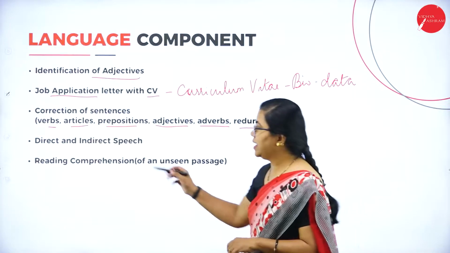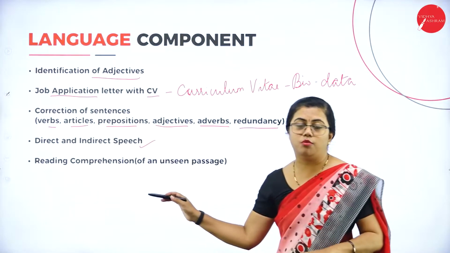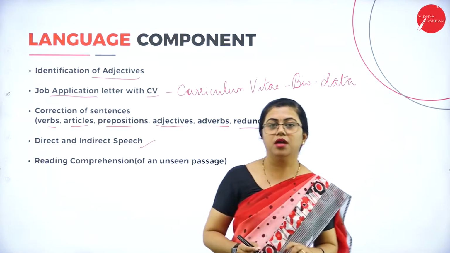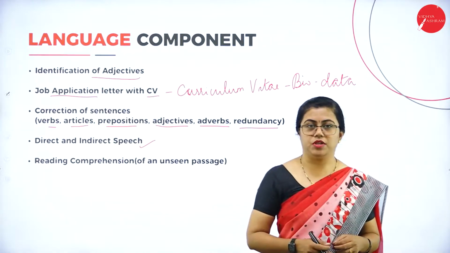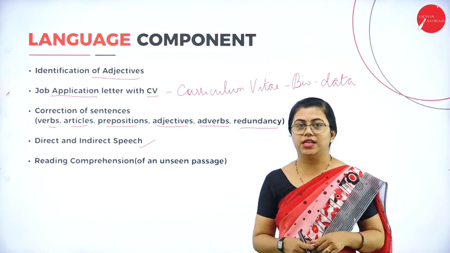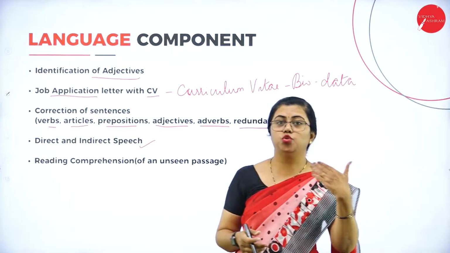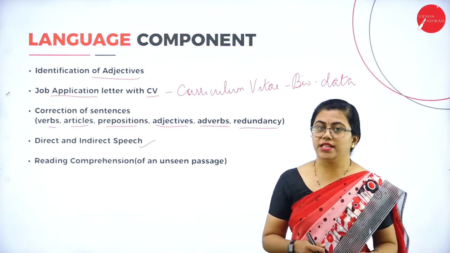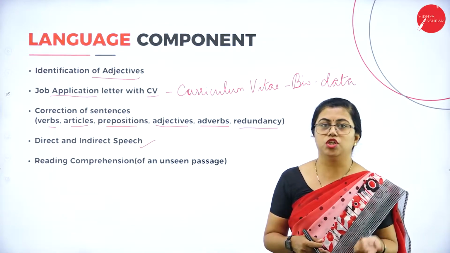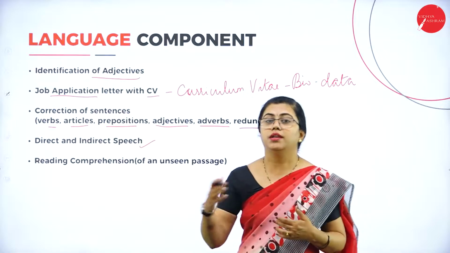Next one you have is direct and indirect speech. This is a very important aspect in English grammar. Direct and indirect speech, you also call it direct or reported speech. Where to use direct, where to use indirect, you should understand. Direct speech you use when you are conversing with the person who is in front of you. Whereas indirect speech, I mean the reported speech, you will be using whenever you are reporting something.